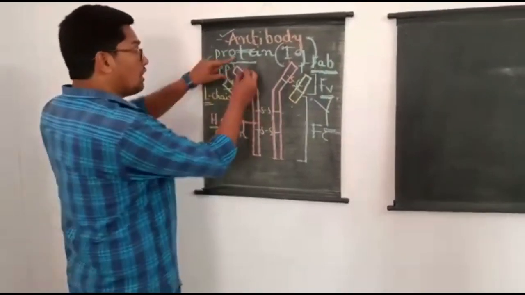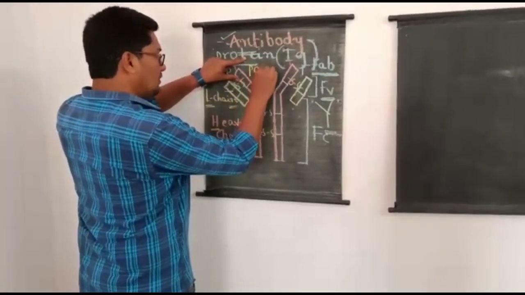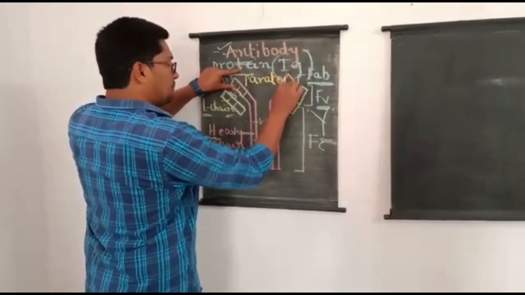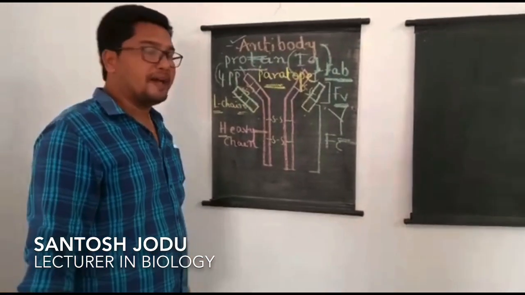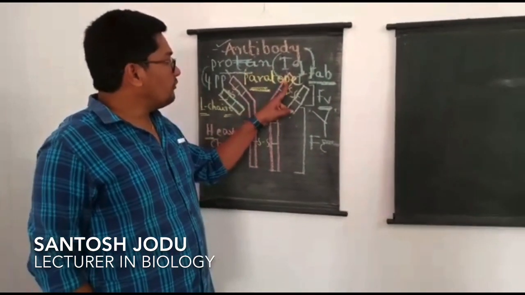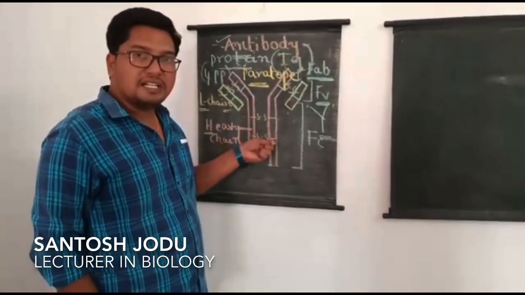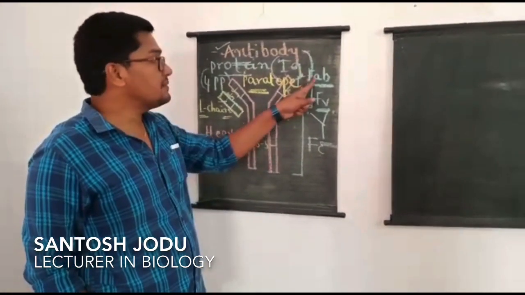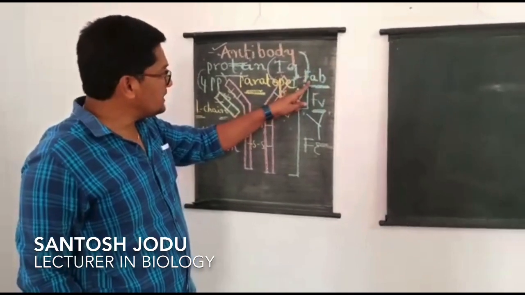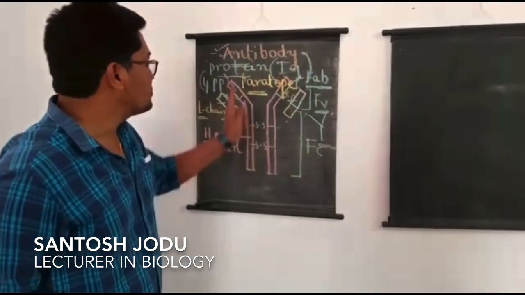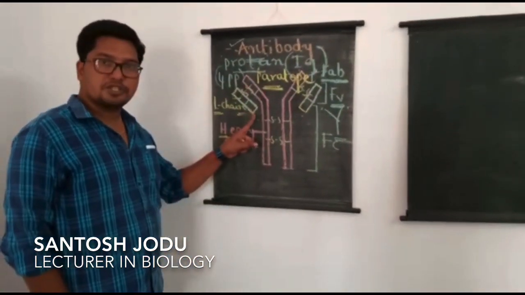It is otherwise called a paratope. Students should remember what a paratope is. A paratope is the site of the antibody to which the antigen binds, and in simple terms it is called the FAB region, where AB stands for antigen binding site on the antibody. So with this, the structure of an antibody is clear.